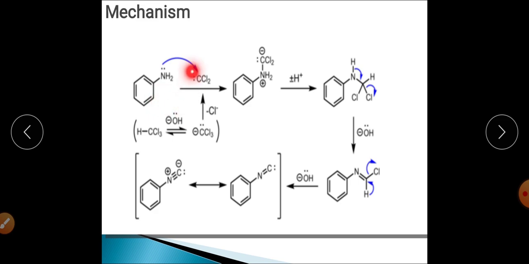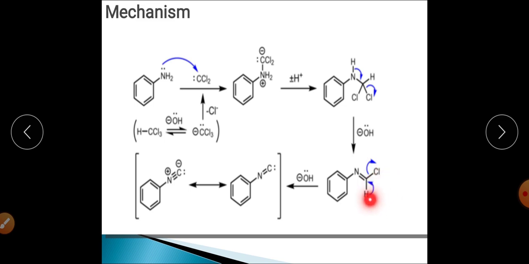Now the reaction will start with the lone pair of electrons present on the nitrogen of your primary aliphatic or aromatic amine, and this lone pair will react with the dichlorocarbene and give rise to this particular adduct, which finally abstracts the H positive from the system and gets converted into this one. Then finally there will be an elimination reaction, and hydrogen and Cl will be eliminated, forming a double bond between the nitrogen and the carbon.